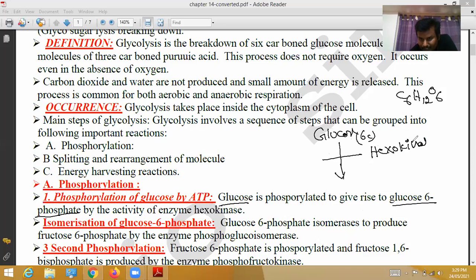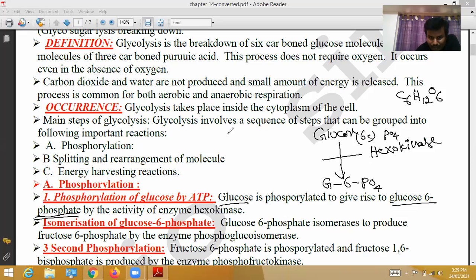Hexokinase enzyme. So phosphorylated means what? One phosphate is added. Due to the addition of one phosphate, it becomes glucose 6-phosphate. The 6th carbon atom of glucose receives the phosphate. One phosphate is added at the 6th position.